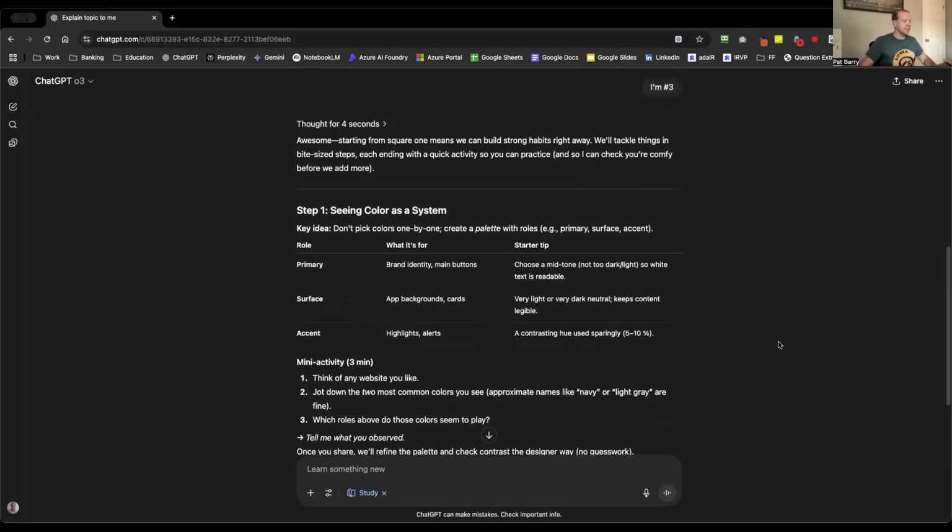So seeing color as a system, two most common. Okay. So it spit out essentially like, just really easy color table, primary surface and accent colors, which actually I knew what those were. It's literally the picking of the colors. That's what I can't do, Demystify Nation. Just not very good at that.